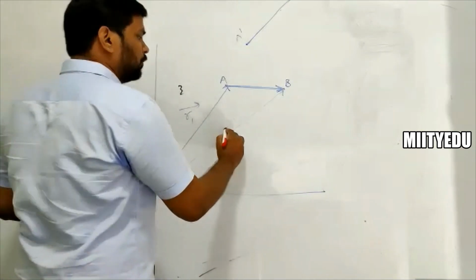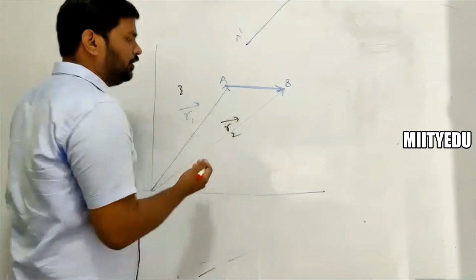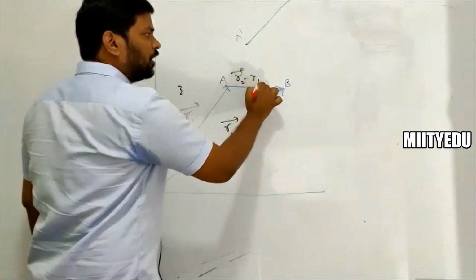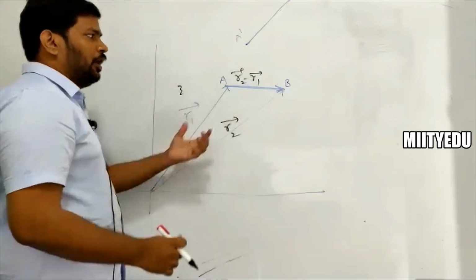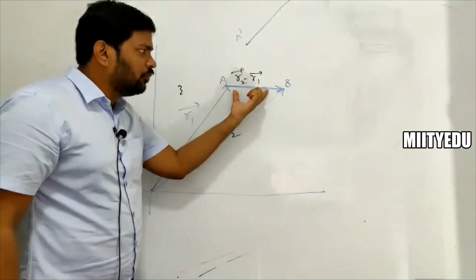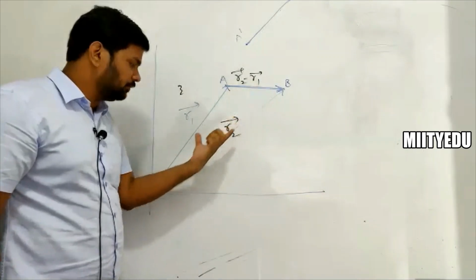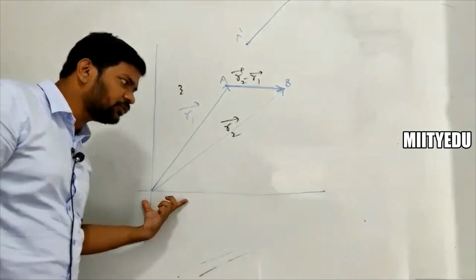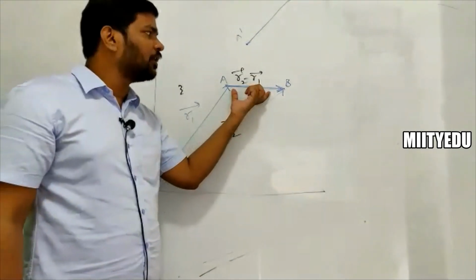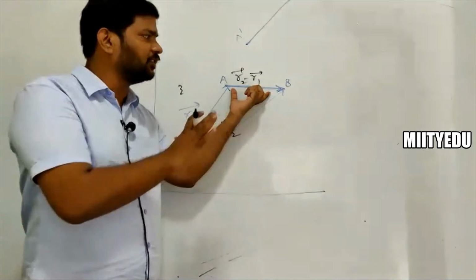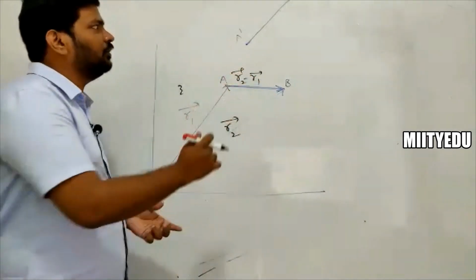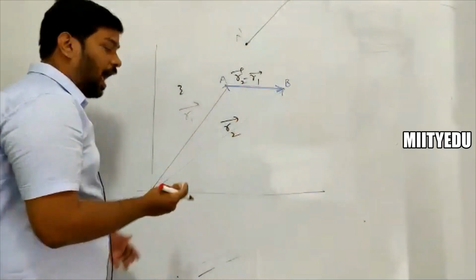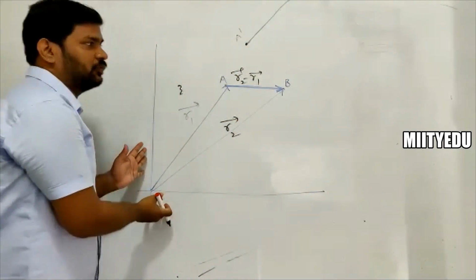Now there is a position vector of B, R2 bar. This is a vector which is defined as R2 bar minus R1 bar. This is a position vector which is observed by this reference frame, the reference frame which is fixed. Initially it is observed like this. After some time t, this is a new position of A dash and this is a new position of B dash, as observed from this reference frame.